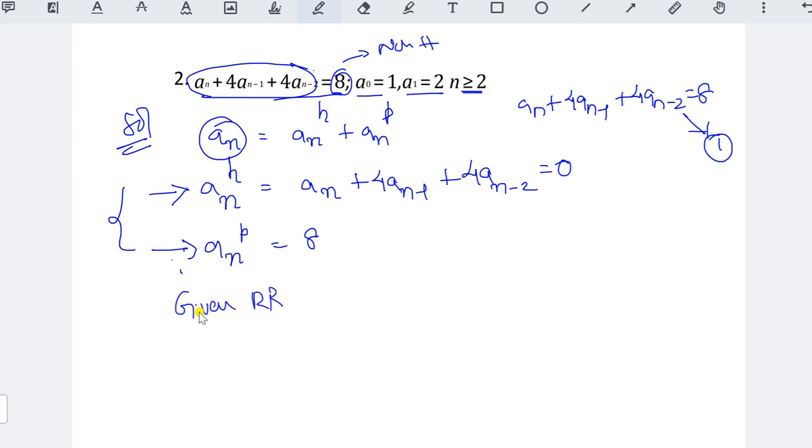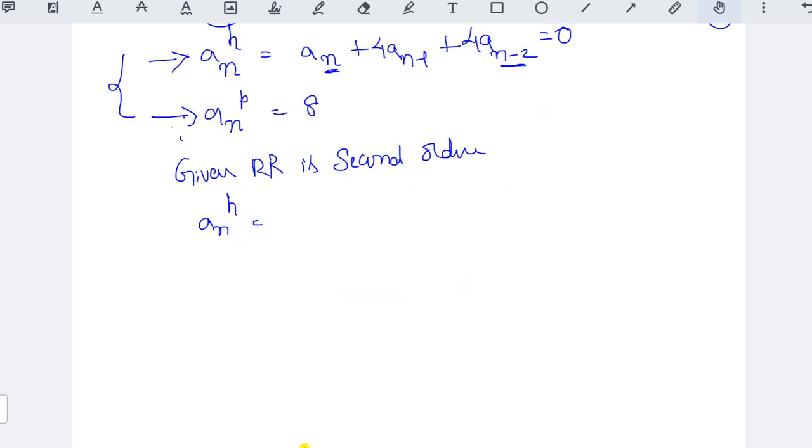The given recurrence relation is, what is the order, first order or second order? Here the biggest term is n and the smallest term is n minus 2. So n minus 2, that is second order. The given recurrence relation is second order, and non-homogeneous. You know this. For a second order linear recurrence relation, what you have to do? Take the given homogeneous recurrence relation, that is a_n plus 4 a_(n-1) plus 4 a_(n-2). Here we need to obtain the characteristic equation for the given equation.